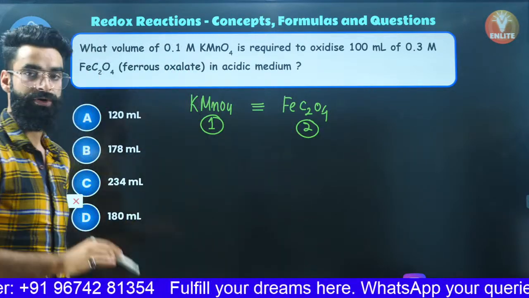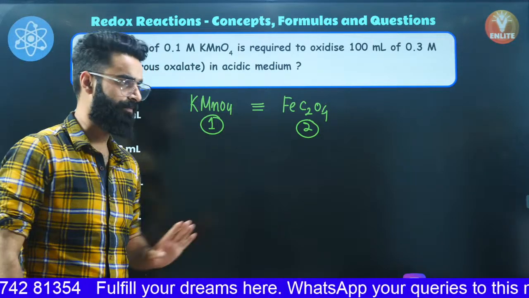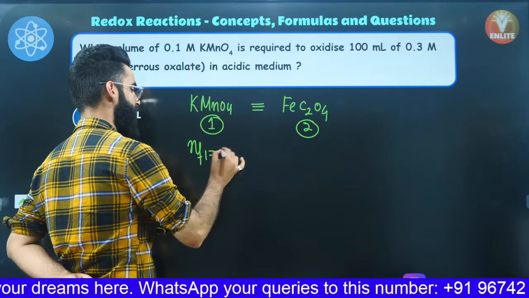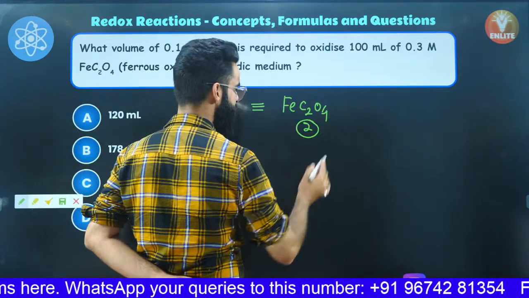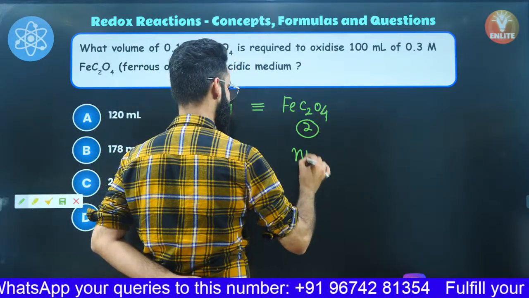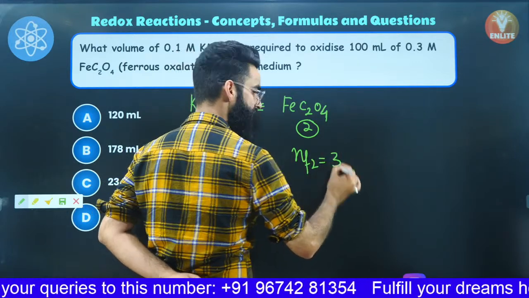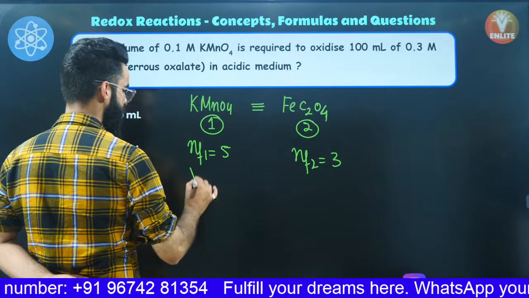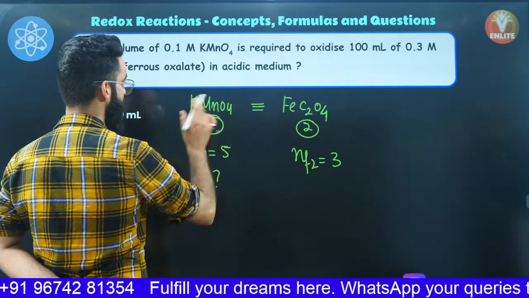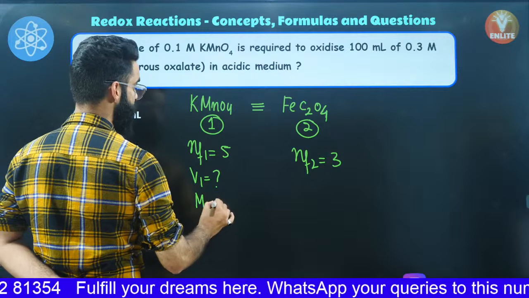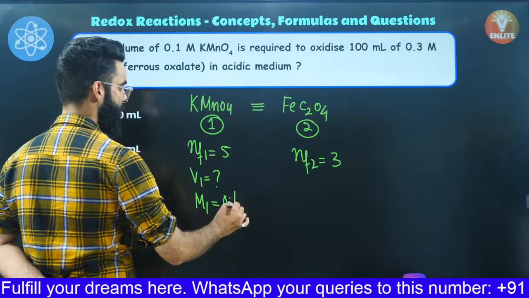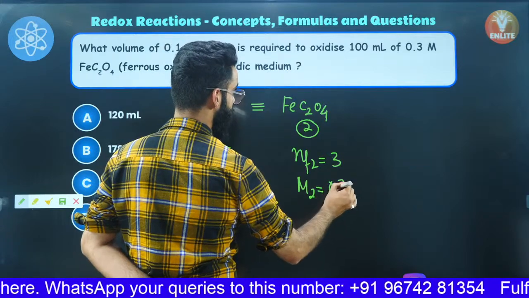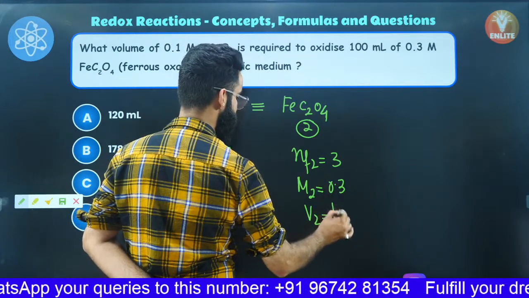First of all, you should know the N factors in the acidic medium. Do remember, the N factor of KMnO4 in acidic medium, I'm sure you guys know it, is 5. The N factor of ferrous oxalate, a few minutes back only we calculated that, came out to be 3. Number 2, we need to calculate the V1 value, volume of KMnO4. Molarity of KMnO4 is given to us as 0.1. The molarity of ferrous oxalate is given to us as 0.3. Its volume is again given to us as 100 ml.